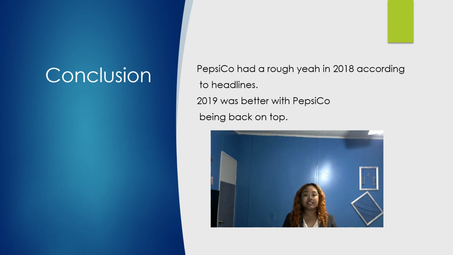There are many risk factors that can affect a company's year-end statement in negative ways. There were many headlines in 2018 about PepsiCo's decline. Some even forecasted a troublesome 2019 for the company. Although the annual statement was not available on the company's site, other sites and headlines proved that in 2019, PepsiCo was back on top.